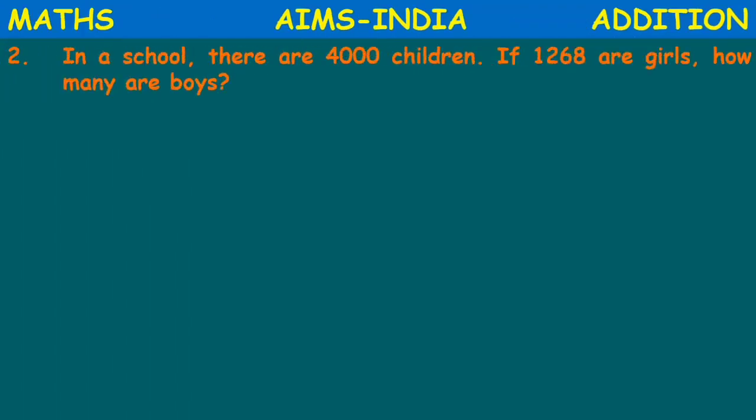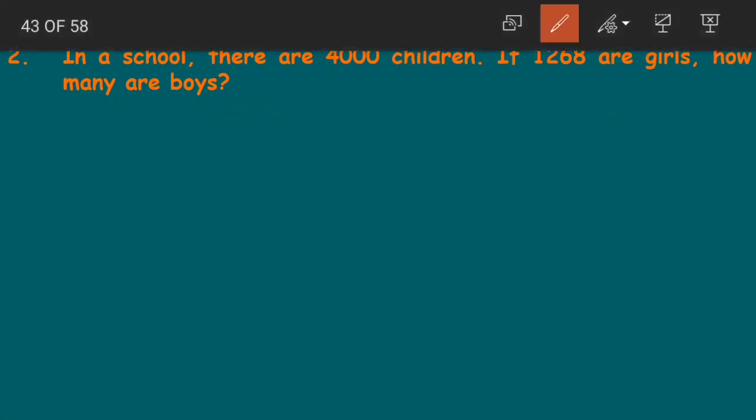Moving on to our next word problem. Question number 2. In a school there are 4000 children. If 1268 are girls, how many are boys? See, we know that there are 1268 girls. These are the number of girls, and there should be some number of boys.